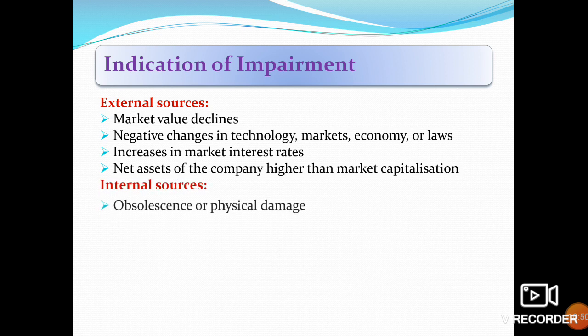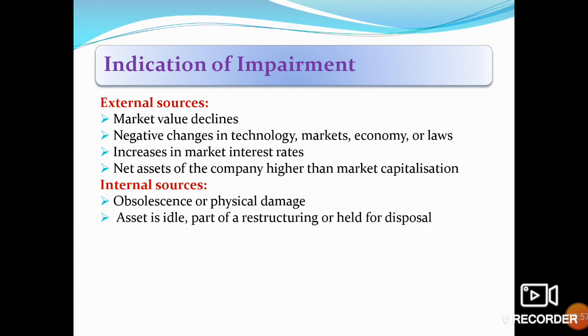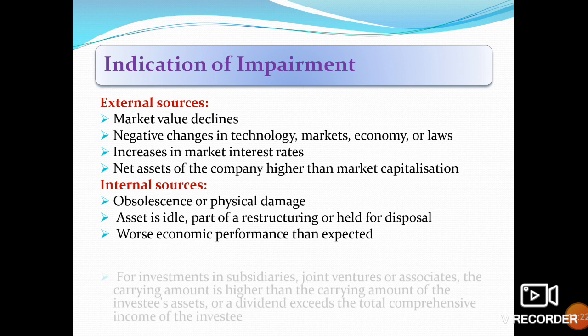Internal sources: obsolescence or physical damage of the asset. The asset is idle, part of a restructuring, or held for disposal. Worse economic performance than expected. For example, the expected performance was an inflow of $100, but the actual inflow is $90, which is less than $100. That is an internal indicator.